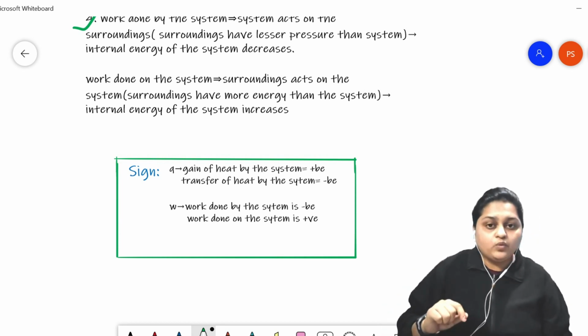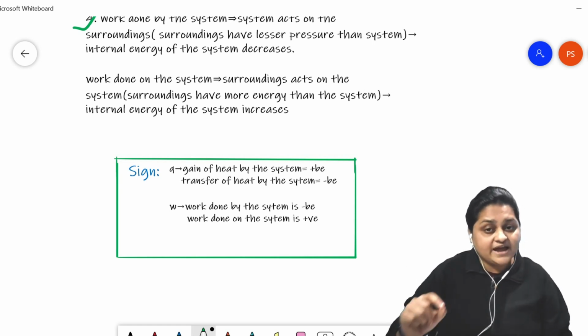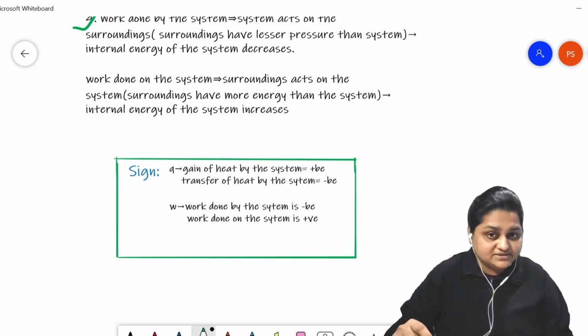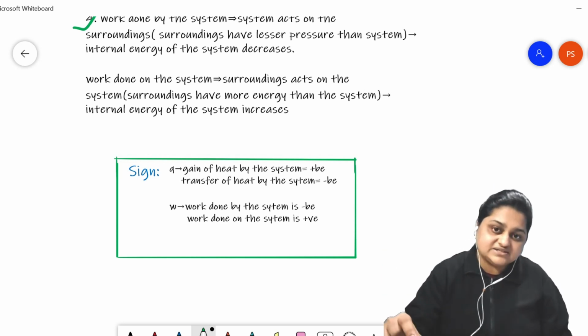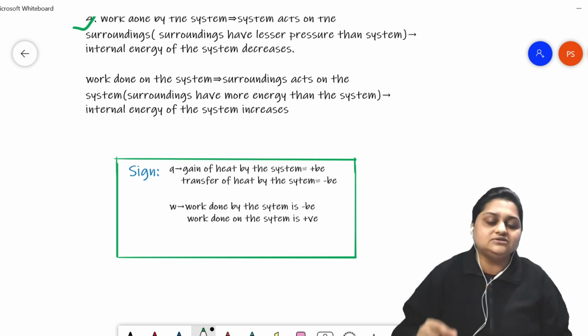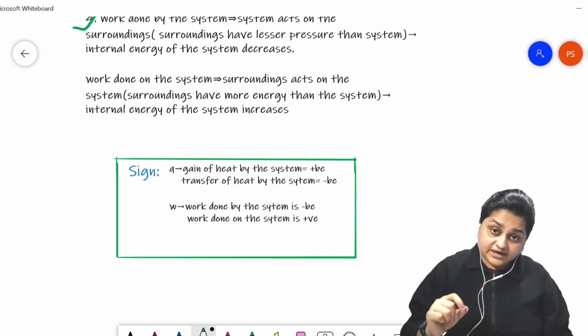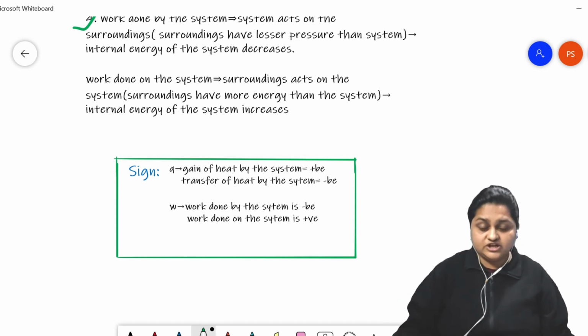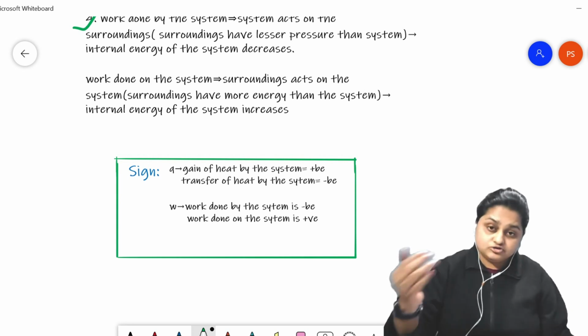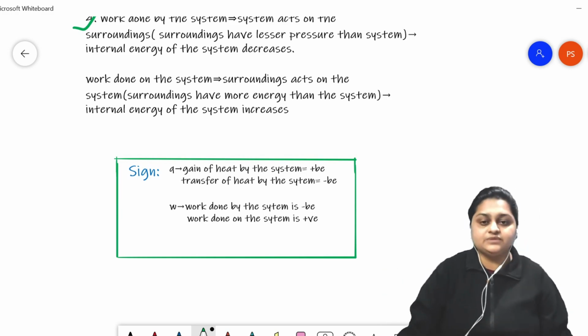In the same way, when work is done by the system, the system is losing internal energy, and as a result, by the IUPAC convention, work done by the system is negative, and when work is done on the system, the system is gaining internal energy. That's why it is assigned a positive sign. So heat gained by the system is positive, heat transferred from the system is negative, work done by the system is negative, work on the system is positive.